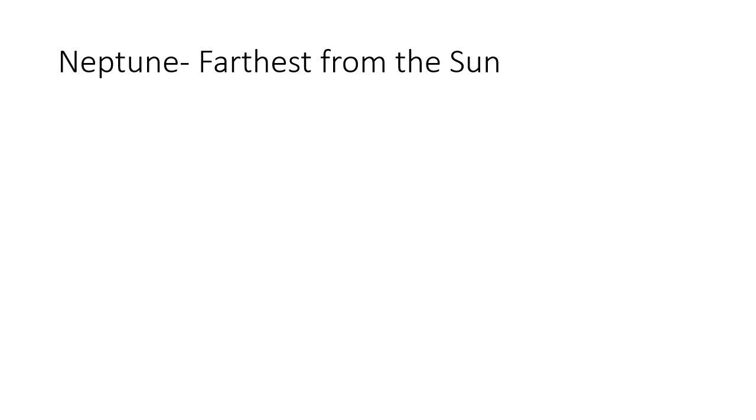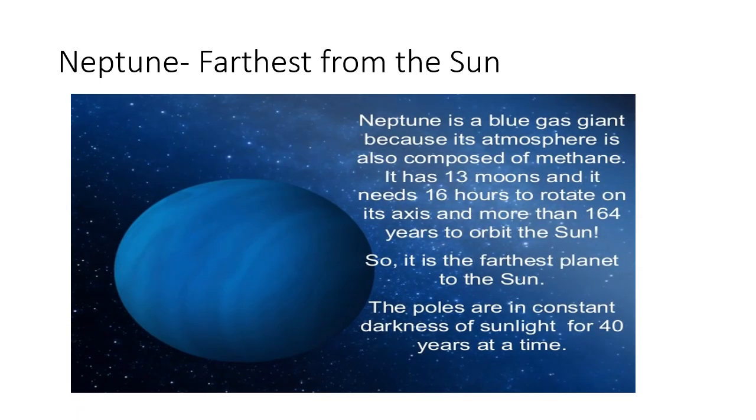Neptune is the farthest planet from the Sun. It also has a blue color due to the presence of methane. It has 13 moons and it completes a rotation in 16 hours, while it takes 164 years to orbit the Sun.